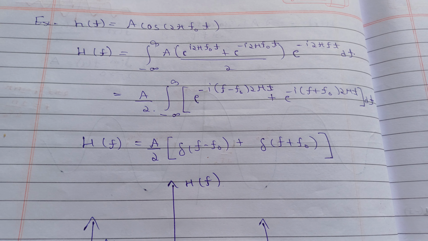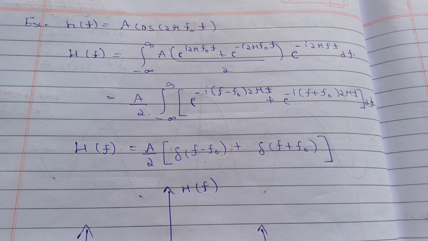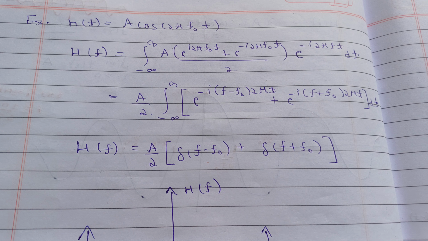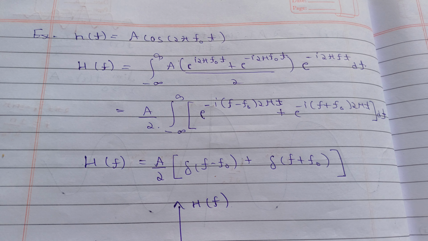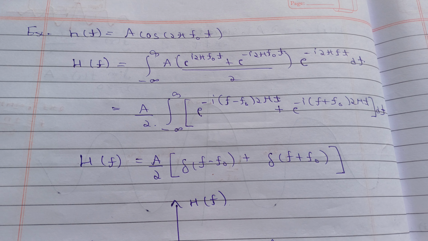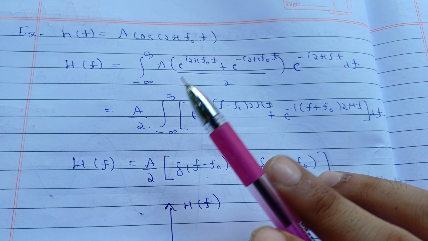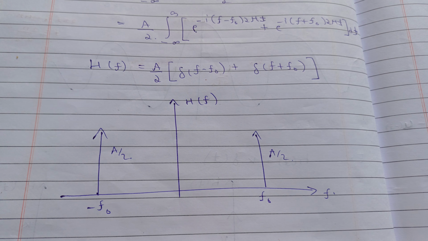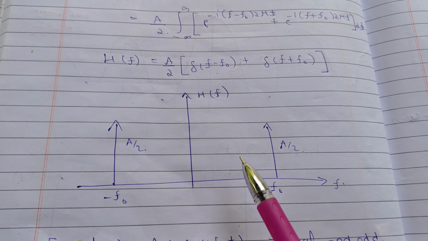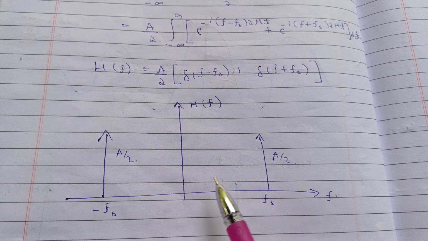In the last lecture we were discussing the Fourier transform. I told you what the Fourier transform is, where we convert any function from its time domain to the frequency domain. And we were discussing some non-periodic and periodic functions. So I told you about this periodic function. If you take the Fourier transform of this, you will get discrete frequencies. I told you that this is your real and even function.